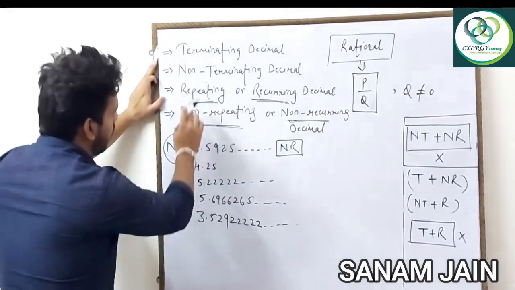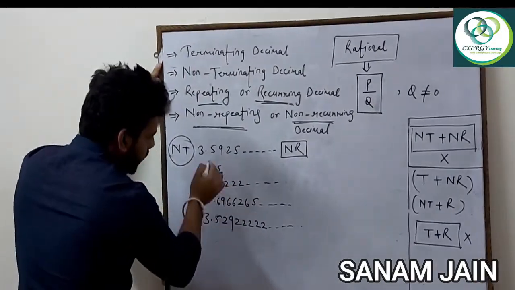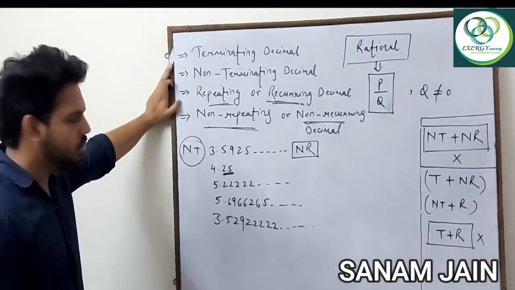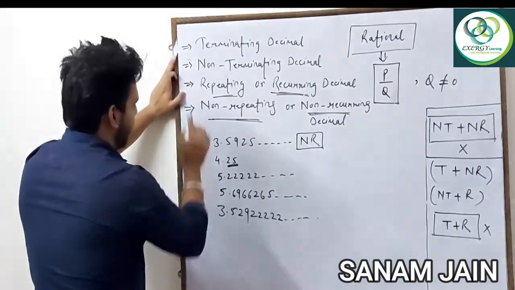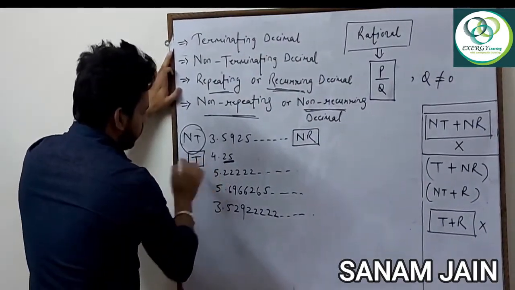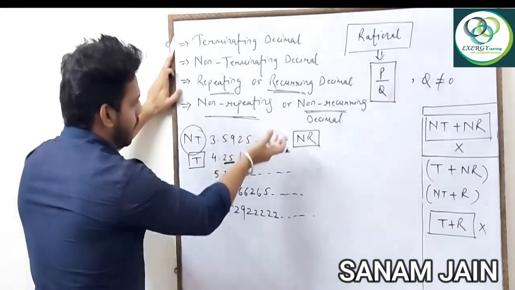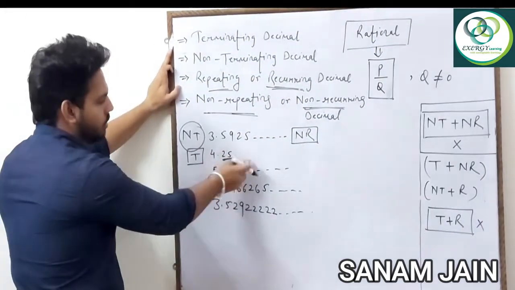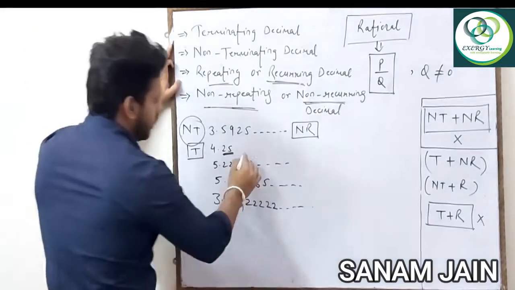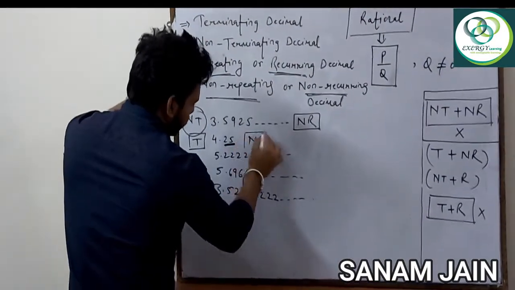We have written after the decimal there is an end. Yes. That means it is terminating. It is clear to you? Okay. Is it repeating or non-repeating? You can see it is not repeating. So we can say non-repeating.